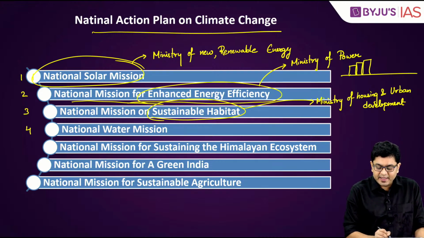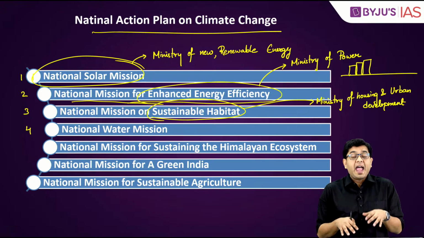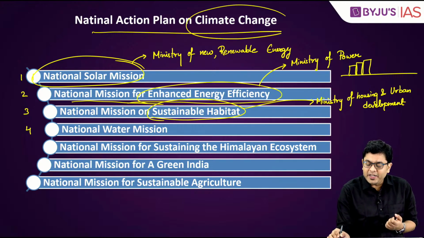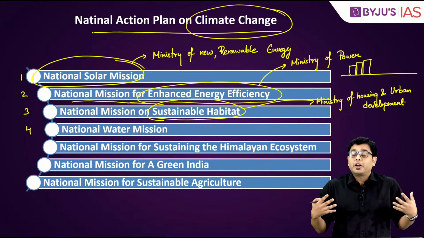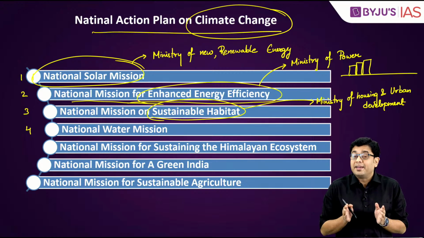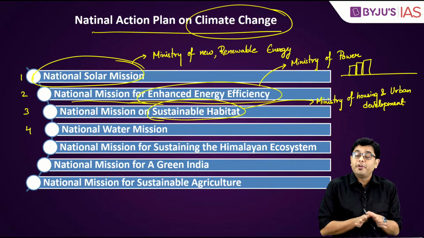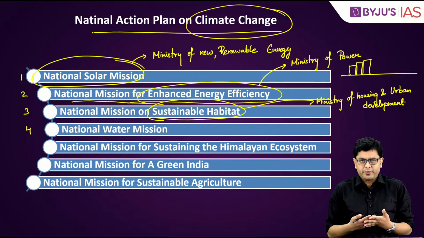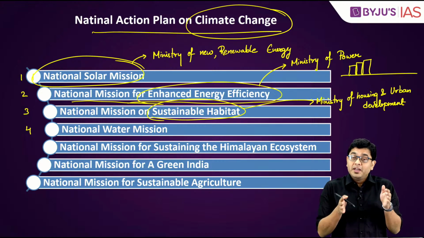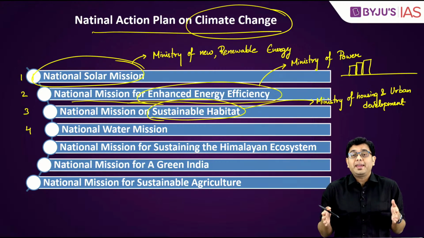Then, next is the National Water Mission for better quality of water that is available, and also a more responsible usage. Because as climate change is upon us, and as global warming is happening at an incremental rate, India as a country has been suffering from water stress. There is an overall lack of adequate drinking water facility in many parts of the country. And the rainfall patterns are also changing. So you will have certain months of increased rainfall and then subsequent months of absolutely dry conditions.